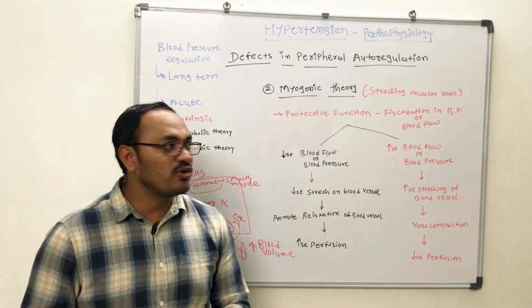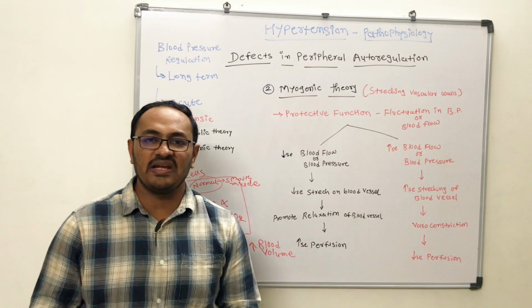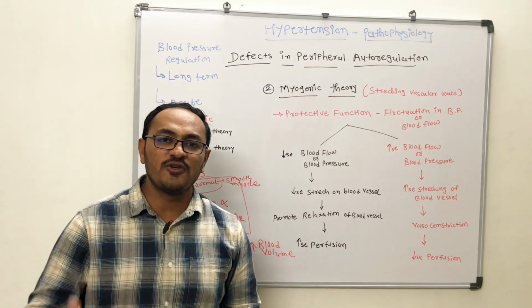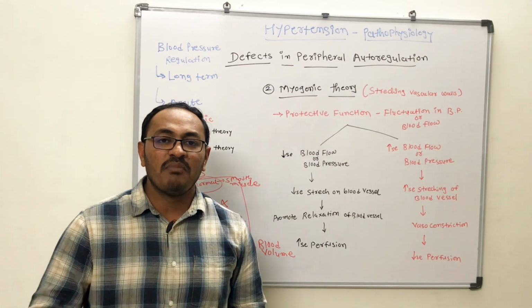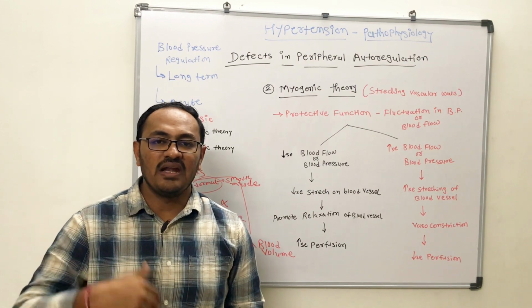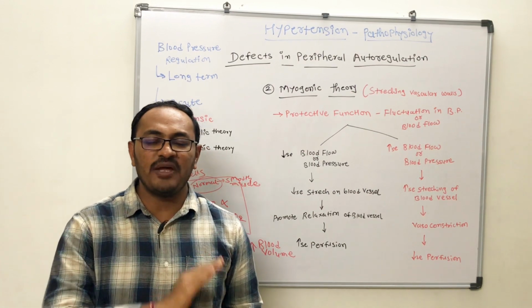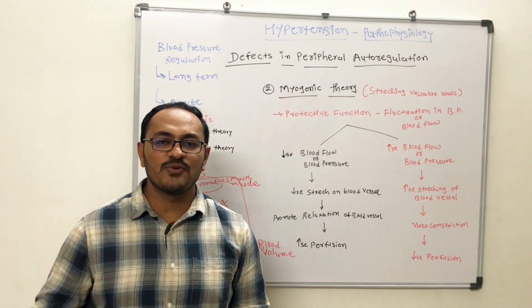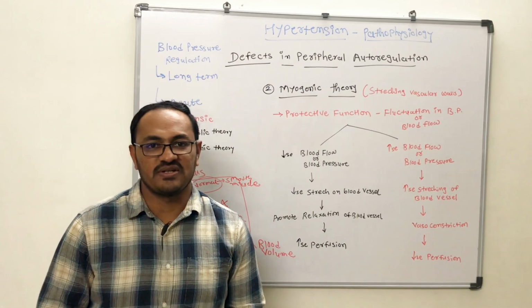So this is about the peripheral autoregulatory mechanism and how it controls the blood pressure by controlling the blood flow in the capillary region, and how a defect in the peripheral autoregulation leads to elevation in the blood pressure.